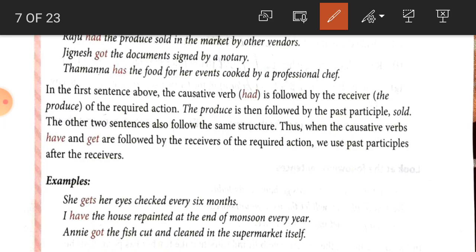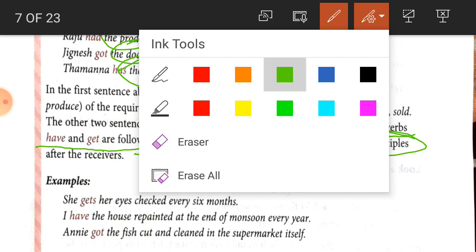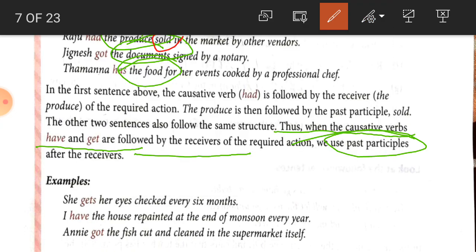We have the rule here: when the causative verb have or get is followed by the receiver. So what is the receiver here? The produce, the document, and the food are the receivers in these sentences. Then they are followed by what? They are followed by the past participle. And what is the past participle in the first sentence? Sold. In the second sentence, signed, and in the third sentence, cooked. So this is the rule we have got.